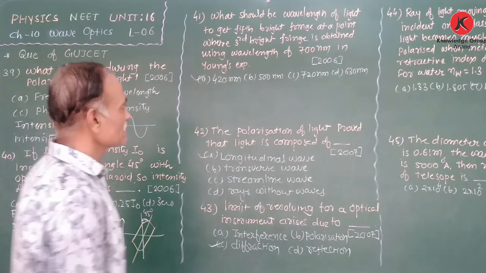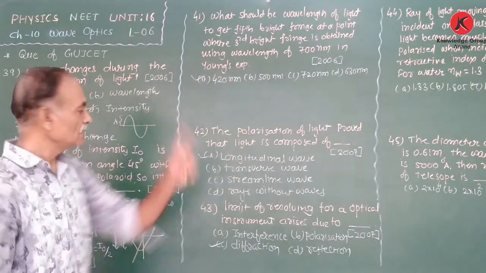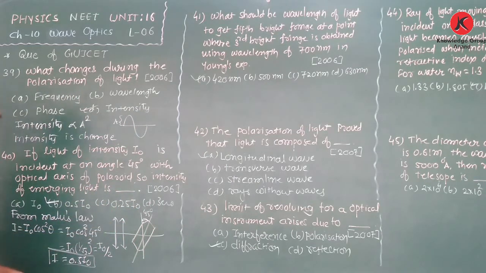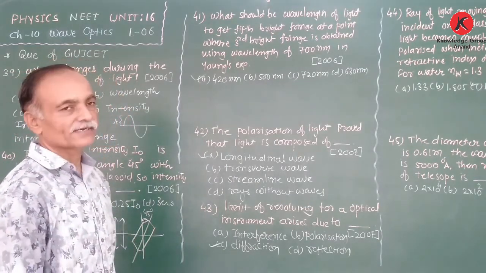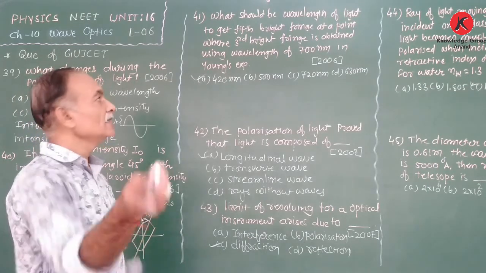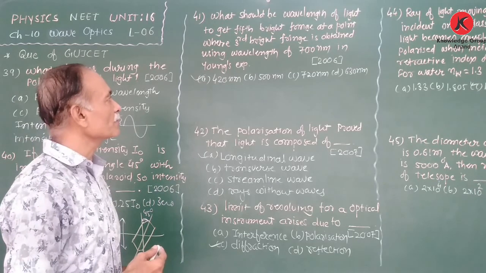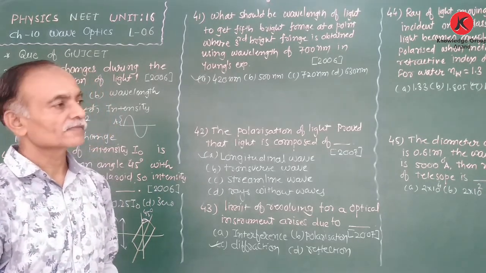Now the next question was also asked in 2006, in the final exam. What should be the wavelength of light to get the fifth bright fringe at a point on the screen where the third bright fringe is obtained using a wavelength of 700 nanometer?